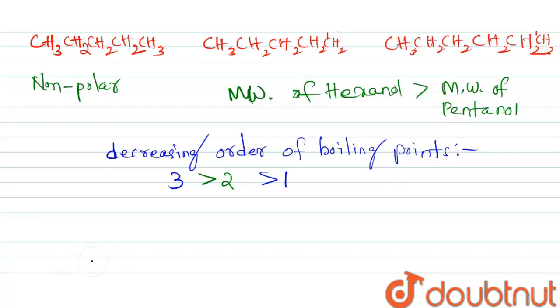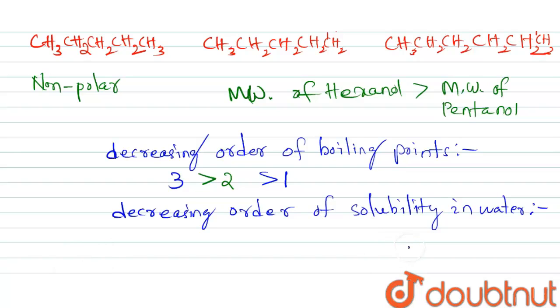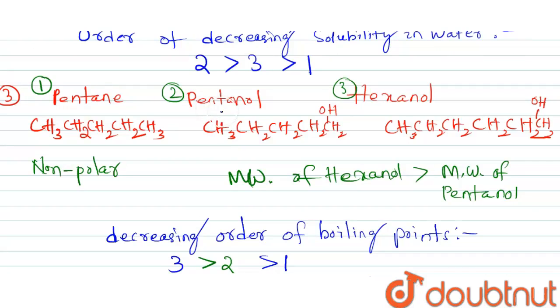If we compare the solubility in water, pentane will be least soluble in water. Pentanol and hexanol are polar substances, but in pentanol there is a hydrocarbon chain with 5 carbons, and in hexanol there is a hydrocarbon chain with 6 carbons, and the hydrocarbon chain is a non-polar type.